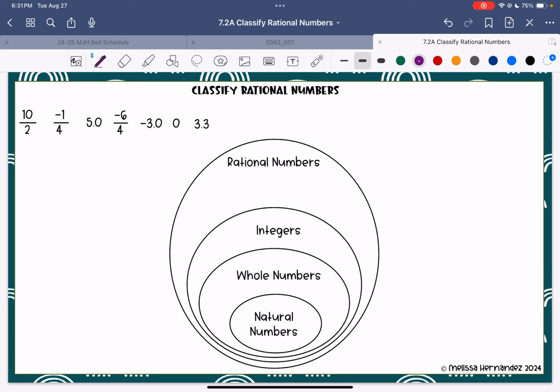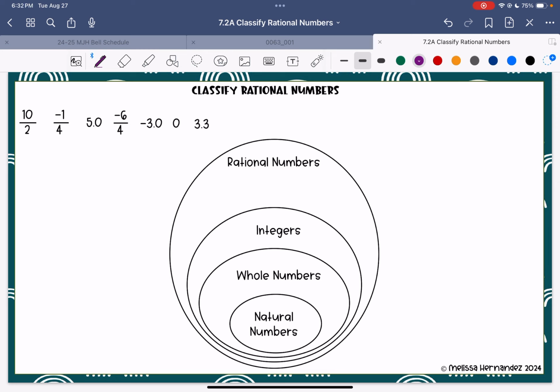However, even though 5 is an integer, 5 is more specific as a natural counting number. So in order to put anything in the integer section, that would be a negative whole number. Rational numbers, those are fractions, decimals, and percents.